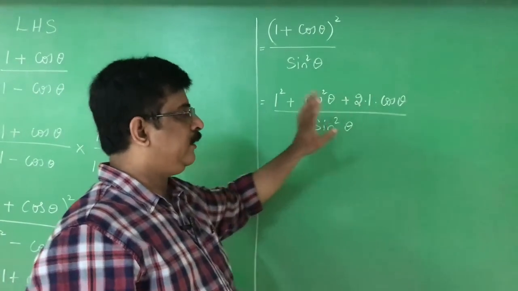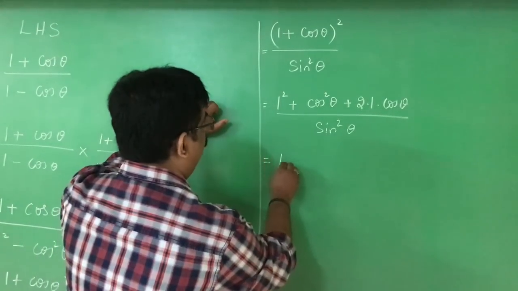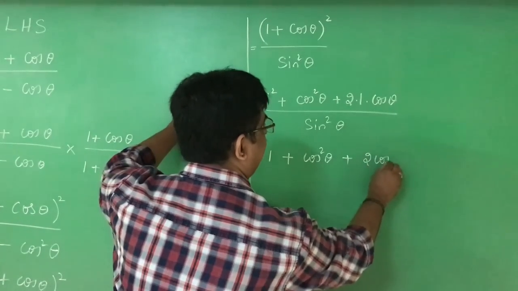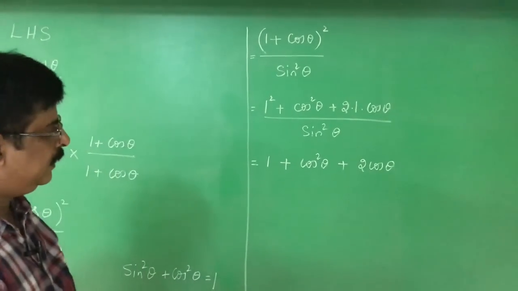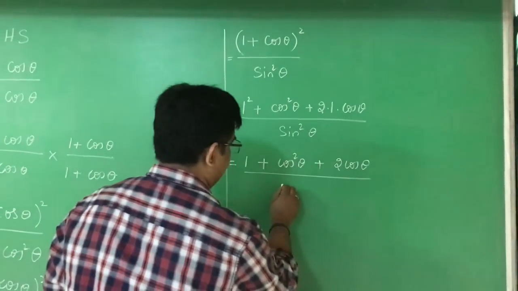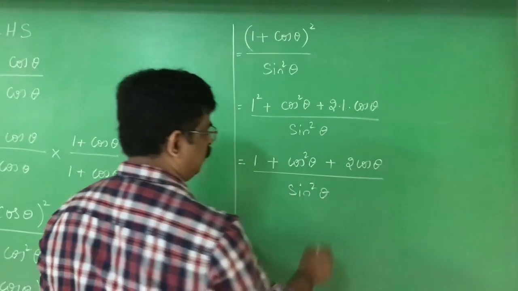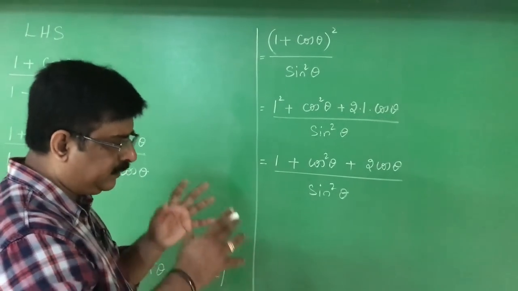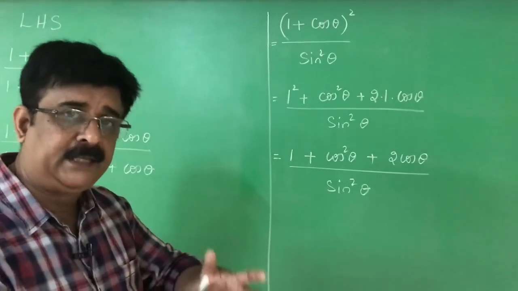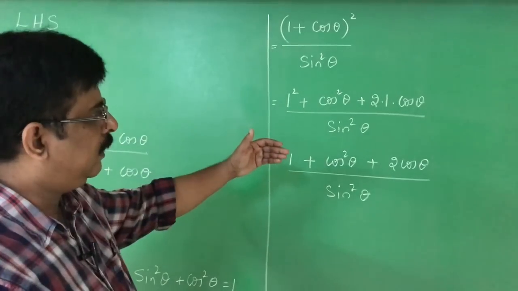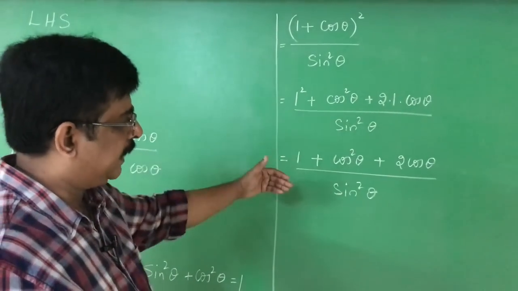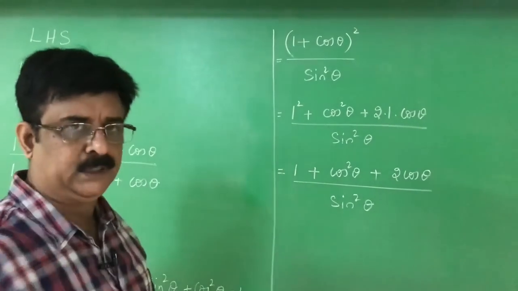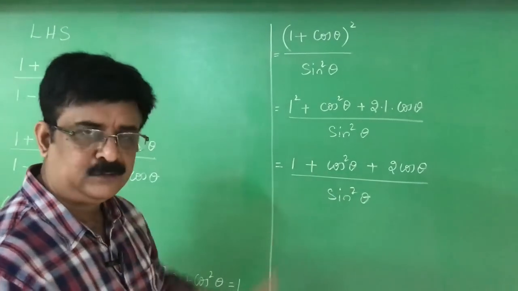3 terms are there in the numerator. I write the 3 terms again. 1 plus cos square theta plus 2 cos theta, divided by sin square theta. All tricks it is. Solving an identity is a trick. Always they give the identity which is not there in the textbook, or they modify the problem given in the textbook and they give it in the public exam, because they consider that as an application type of question. This is a question for the intelligent students. Since you are intelligent, you can easily solve this.